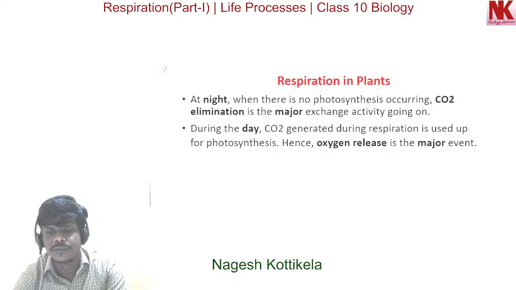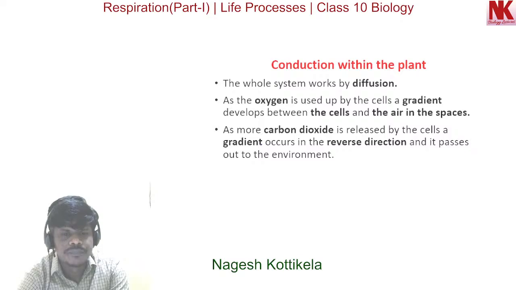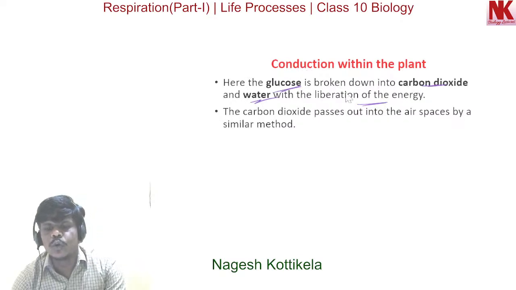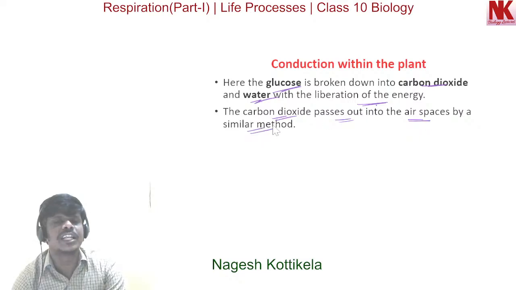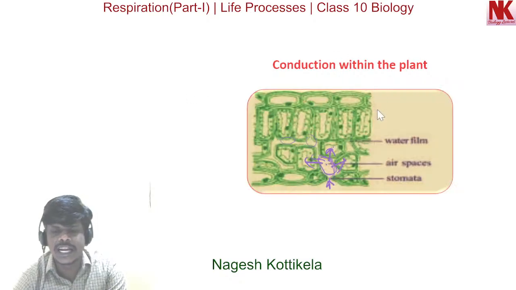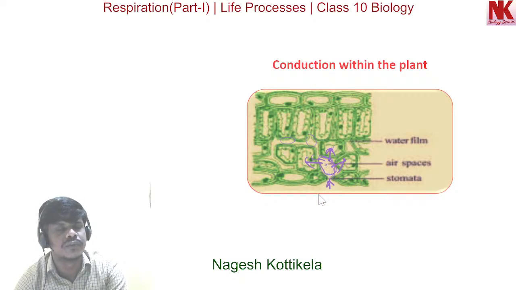Now, in this case, the glucose is broken down into carbon dioxide and water with the liberation of energy, and the carbon dioxide is passed out into the air space by a similar method. So again the carbon dioxide is passing outside. From the cell it comes out into the air space, and from there through the stomatal pore it will go out of the leaf.